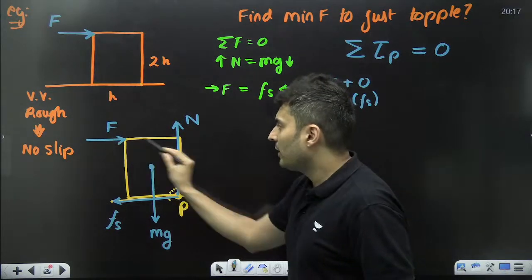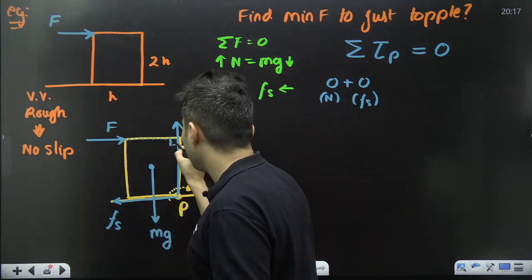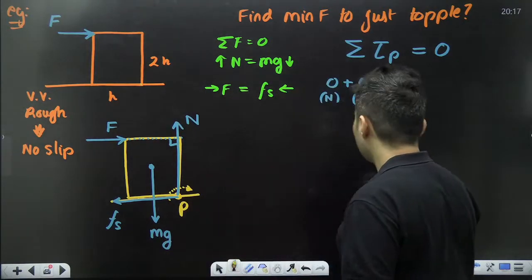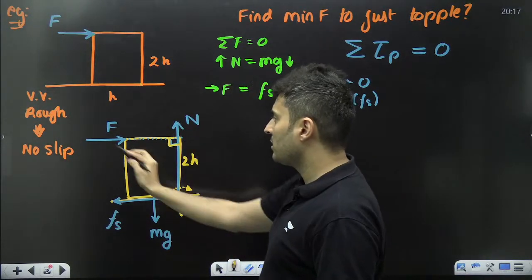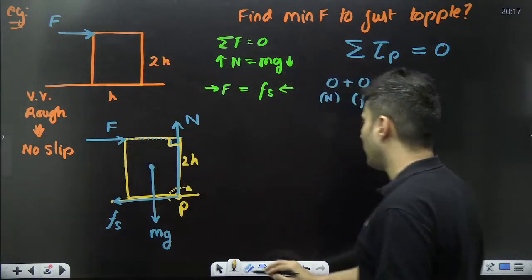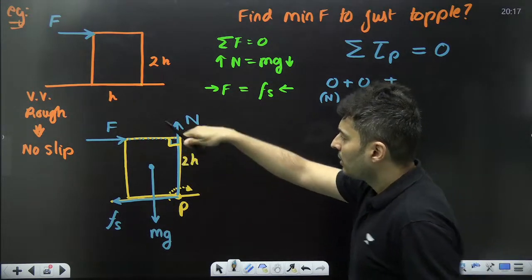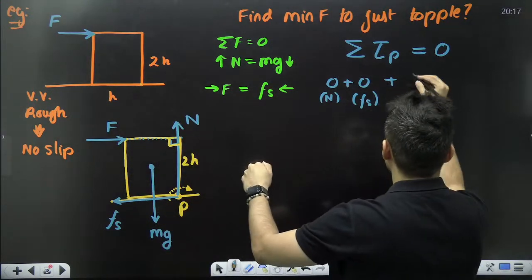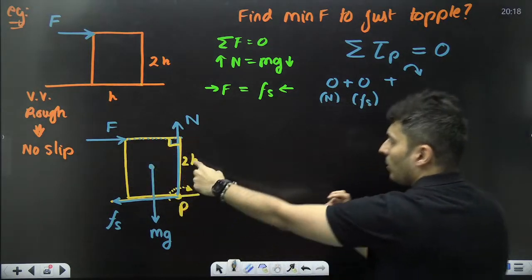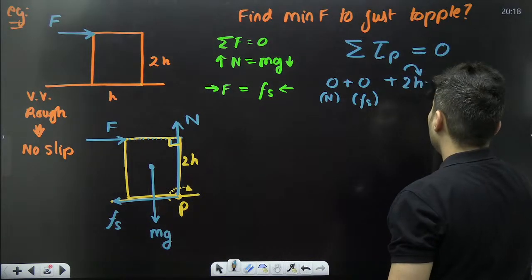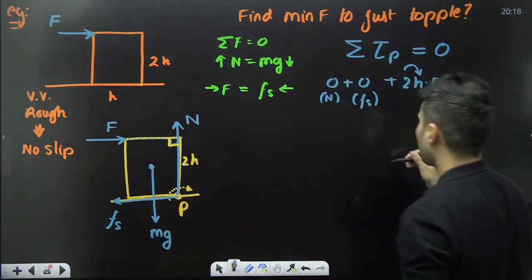Okay. What about that force? Well, that force is at this perpendicular distance. That perpendicular distance is 2h, and that is the force which is perpendicular to it. So the torque will be, this force will be clockwise. So I'll put it as plus, because that force will rotate the body clockwise, will be 2h into F. R into F is the torque.